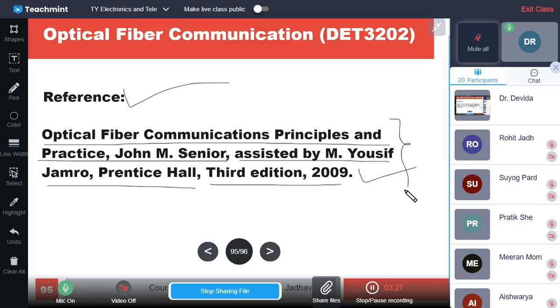I referred to this book for preparing all the slides and study material and notes, and you can refer to this book. It has 100% of the syllabus.